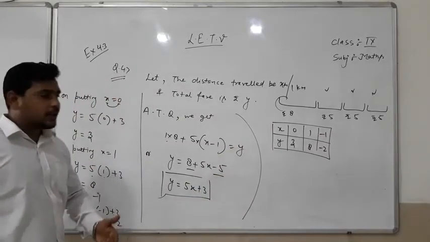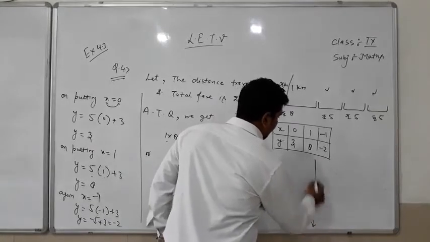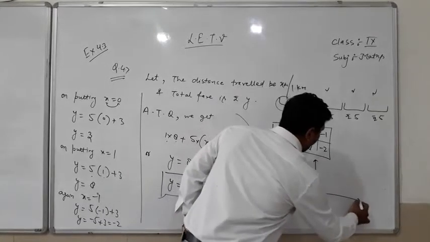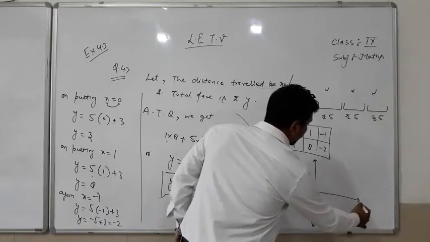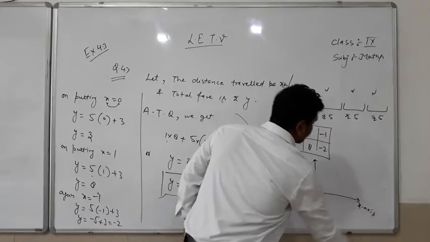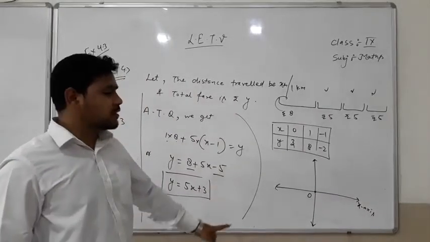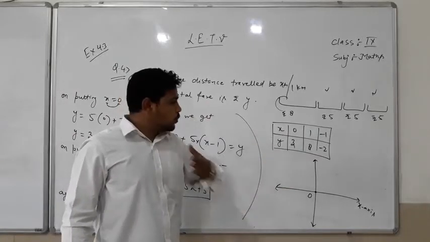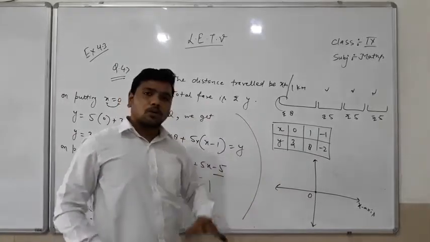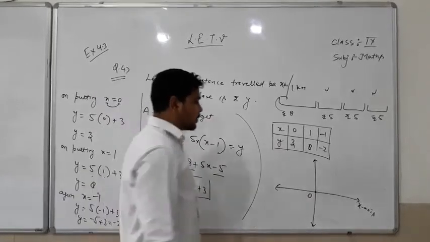Now we are showing these values graphically. That is the origin O, that is the x-axis. Yes students, all questions are the same. All questions will say draw the situation algebraically and graphically. So you will solve all questions like this. The questions are different, but the concept is the same.